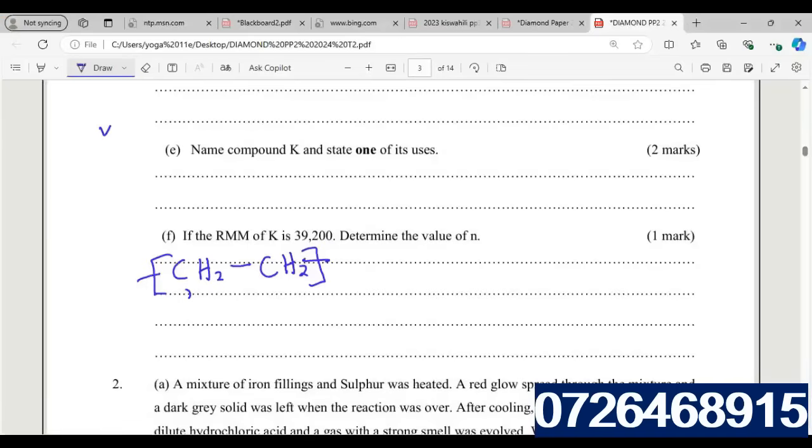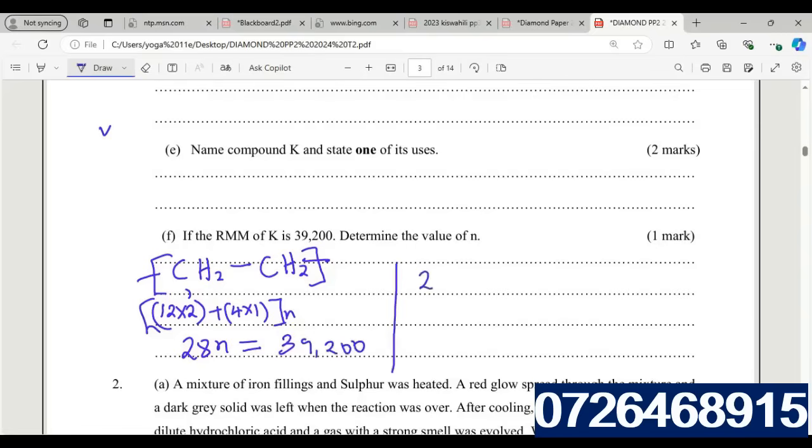So that is 12 carbon. One carbon is 12. There are 2 of them. Then plus hydrogen, there are 4 times 1. So we will have everything 2 times n. This is 24 plus 4, so we have 28n equal to the total mass, which is 39,200.